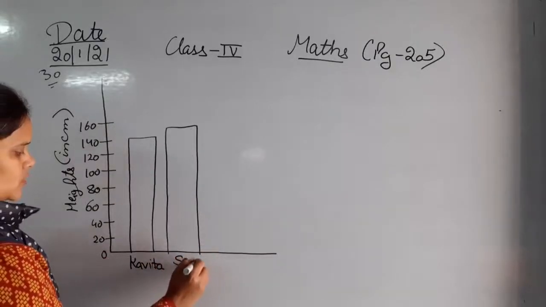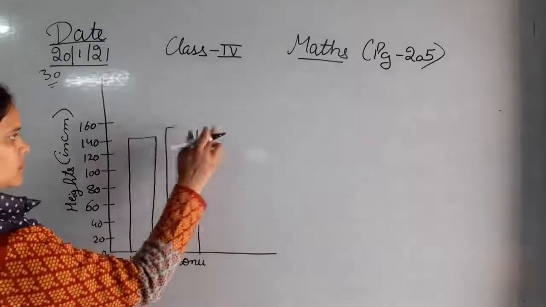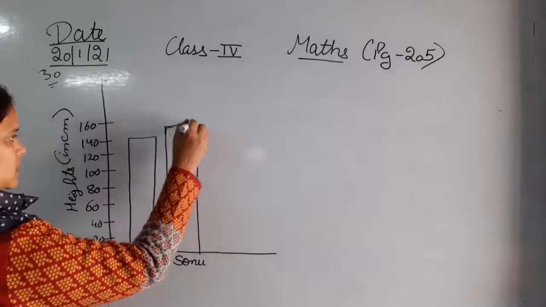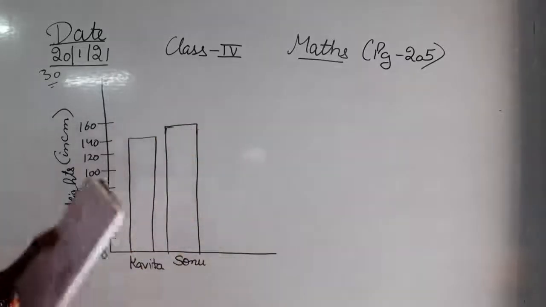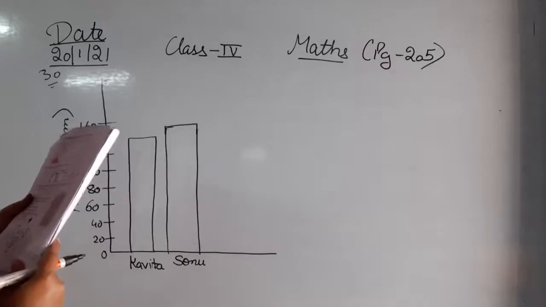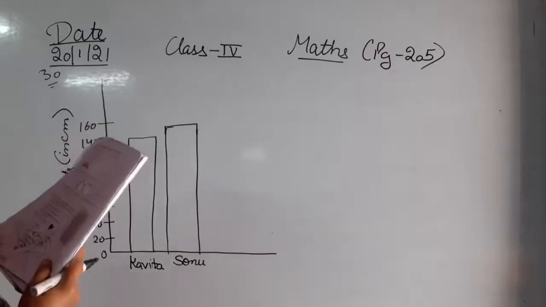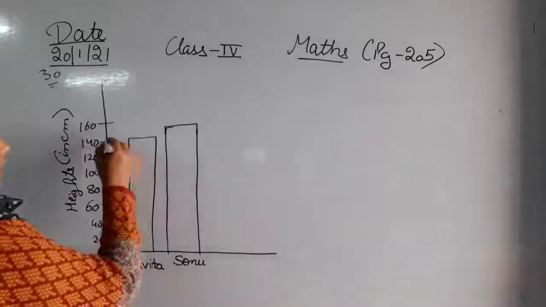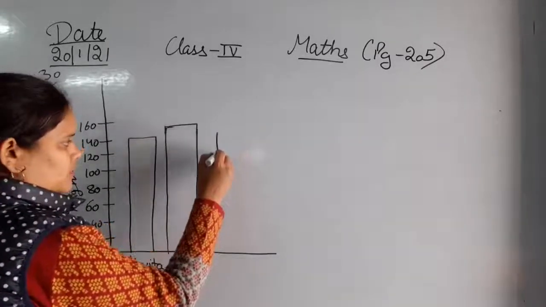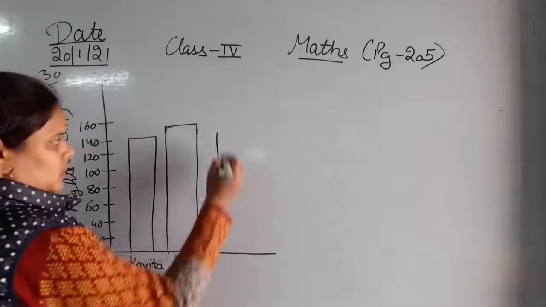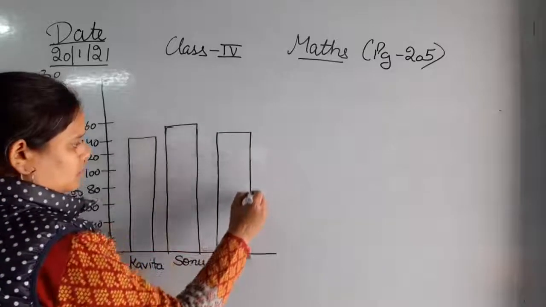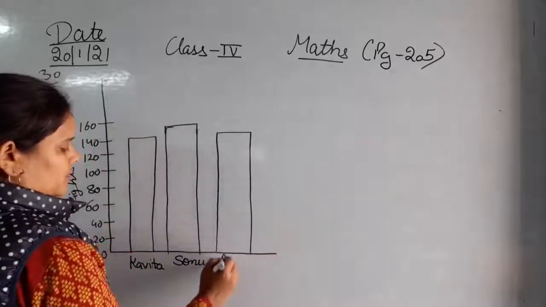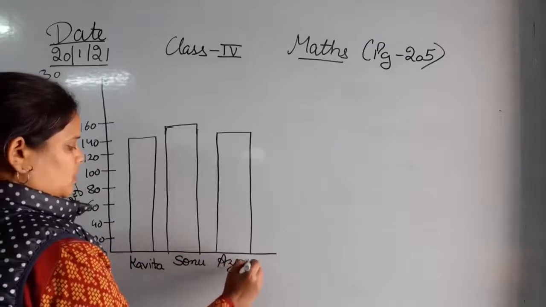This is the height of Sonu. Next, this is the height of Azmi, that is 140. Okay, this is also the height of Azmi, A, Z, M, I.